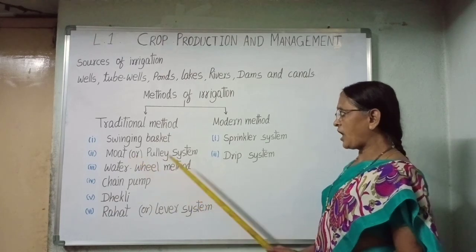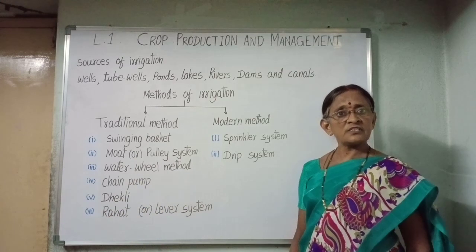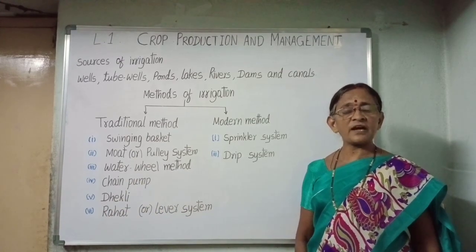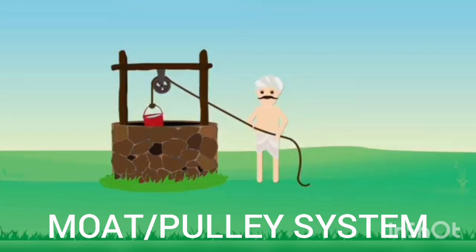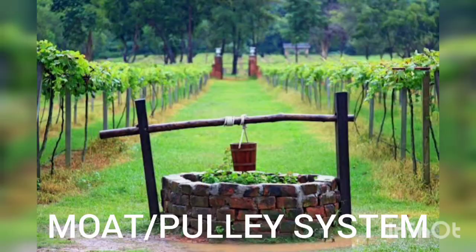Next, moat or pulley system. In this system, water is drawn out from a well by using a big container. This container is tied to a long rope which moves over a pulley fixed at one edge of the well. When the rope is pulled at the free end, the container filled with water comes off the well. Then the farmer pours out this water into the field.